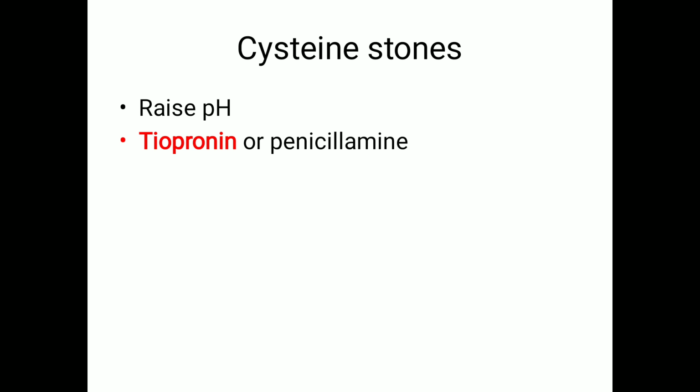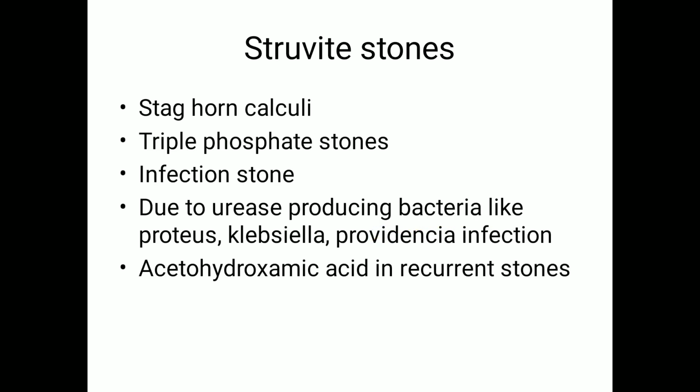For cystine stones, two drugs can be used, that is tiopronin and penicillamine. These bind with the cysteine and prevent renal stone formation. Struvite stone is also called infection stone or staghorn calculi or triple phosphate stone: calcium, ammonium and magnesium phosphate. It is mostly due to urease-producing bacteria like Proteus, Klebsiella and Providencia infections. You have to treat the underlying cause, prevent UTI, and also a drug called acetohydroxamic acid can be used, but this drug has many side effects, so better avoid it. Avoid infections.